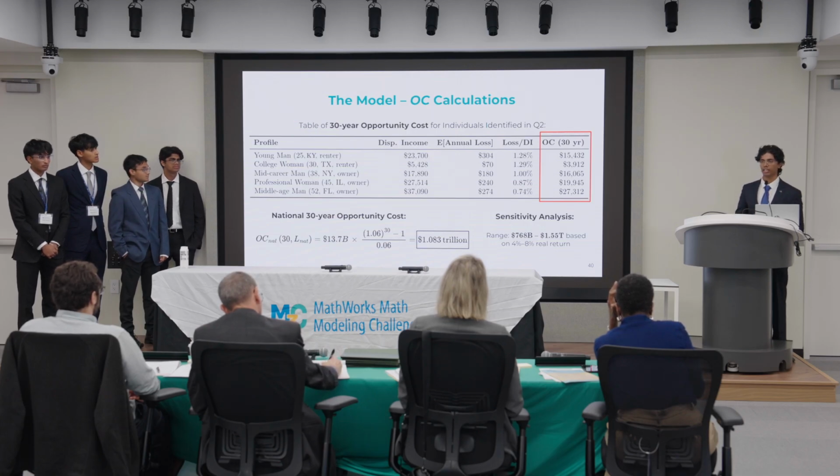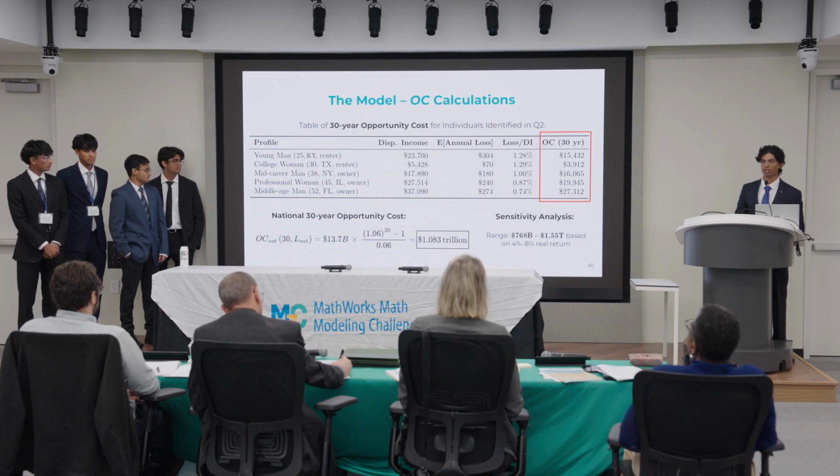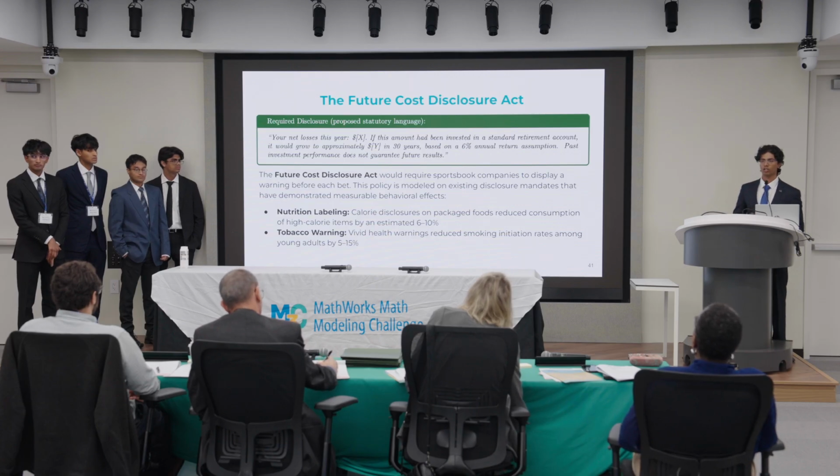When we jitter this using sensitivity analysis, we see how at minimum it is at least $750 billion loss nationally, a significant amount. So to prevent this, our policy recommendation is a Future Cost Disclosure Act.